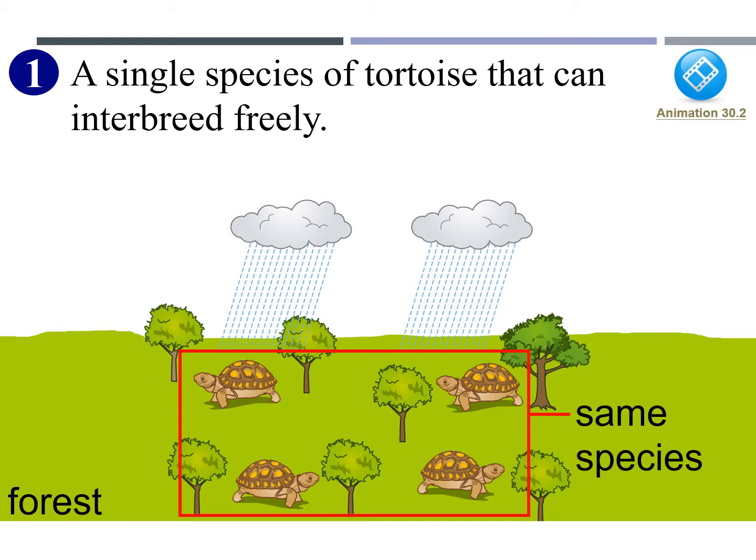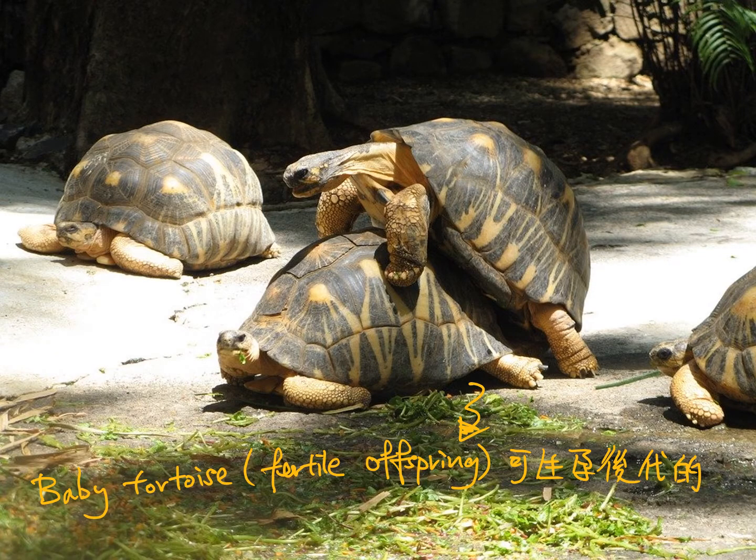In this lesson, we are going to use the tortoise, lục quay, as an example to talk about speciation. At the beginning, there is only one single species of tortoise, and they can interbreed freely in their habitat. Since the tortoises belong to the same species, when they interbreed and reproduce, they can produce fertile offspring, which also belong to the same species.